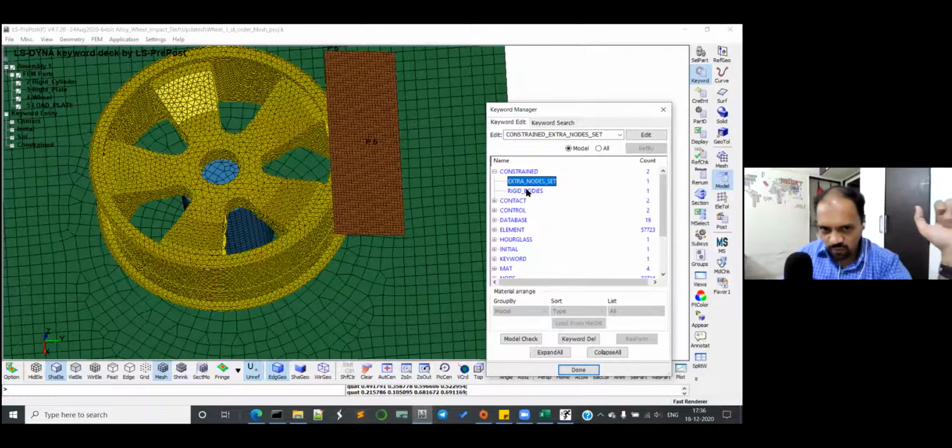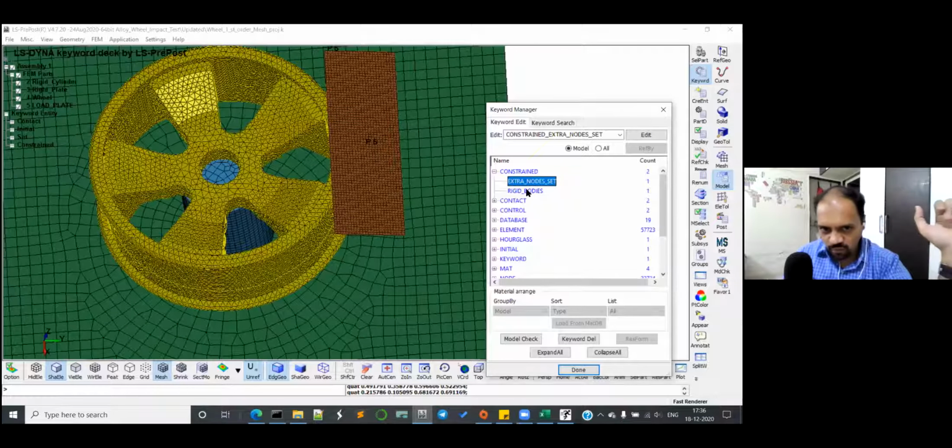Contact, we'll go one by one. Okay, so contact automatic surface to surface, we only have one contact. Then we have control cards. You only have two control cards: termination and time step. There are almost 6 or 7 others.